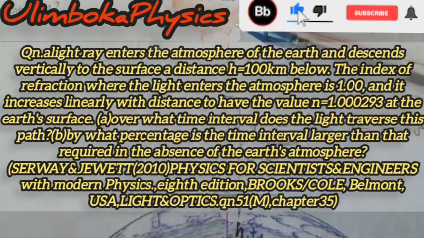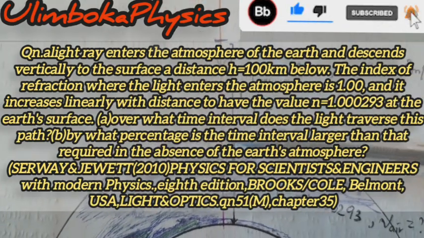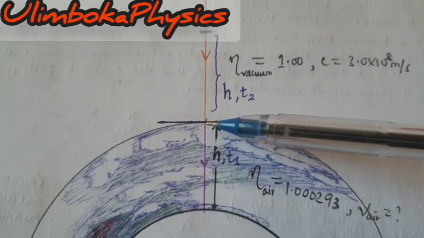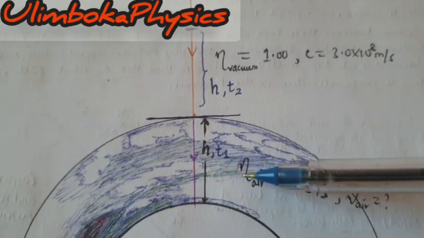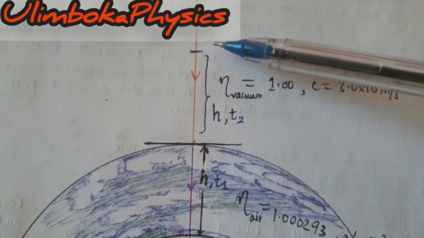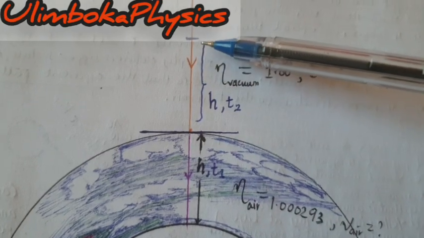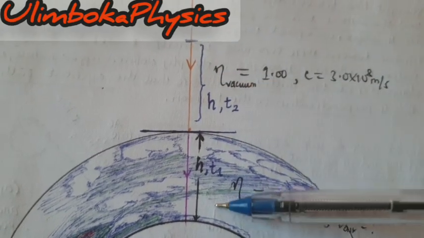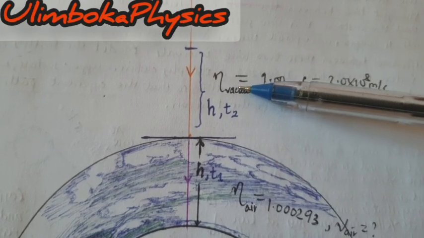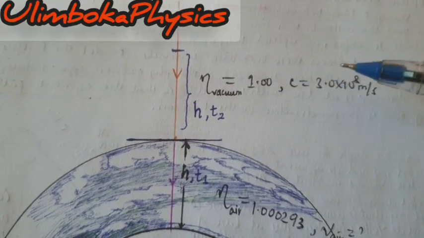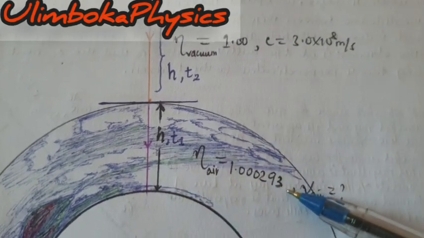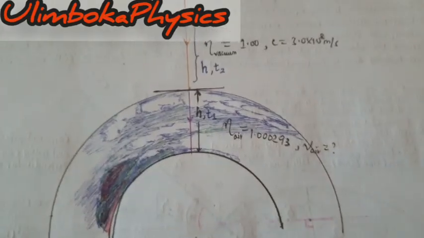We have a sun, and this is the incident ray traversing the vacuum, and here the incident ray gets refracted when it traverses the atmosphere to the Earth. The height of the atmosphere is h. For comparison purposes, we use the same h for the case of vacuum. Then the time for atmosphere is t1 and the time for vacuum is t2. This is the refractive index for vacuum, which is given as 1.00, and its speed of light in vacuum is as you can see here. The refractive index for air is given, and the velocity of light in air is unknown.